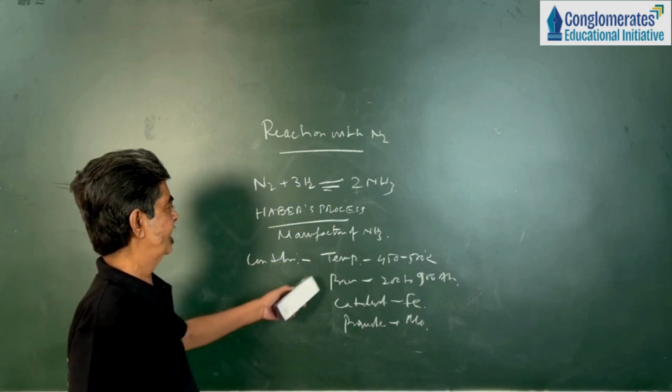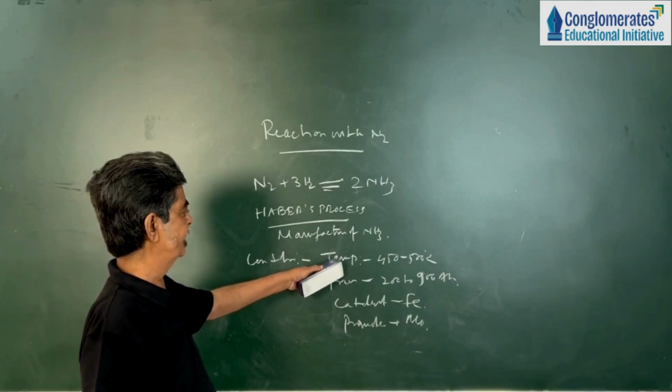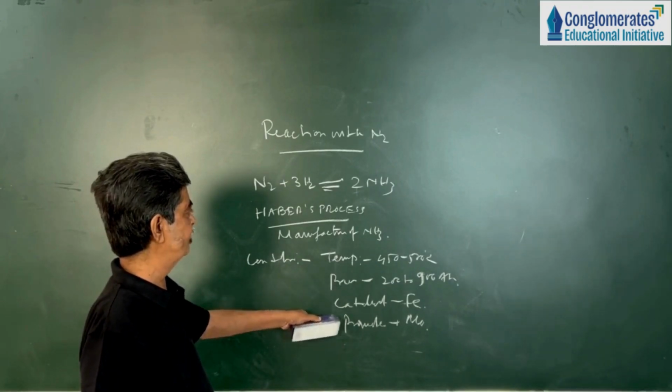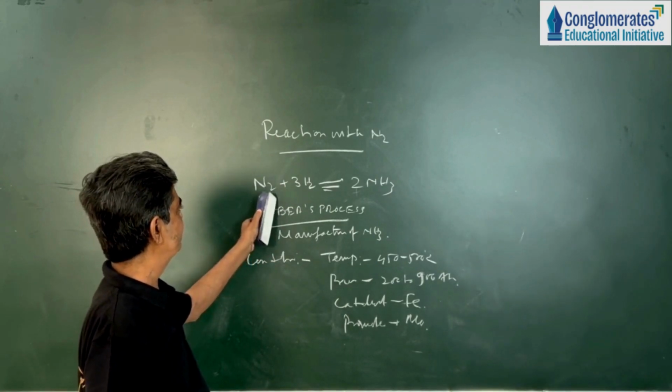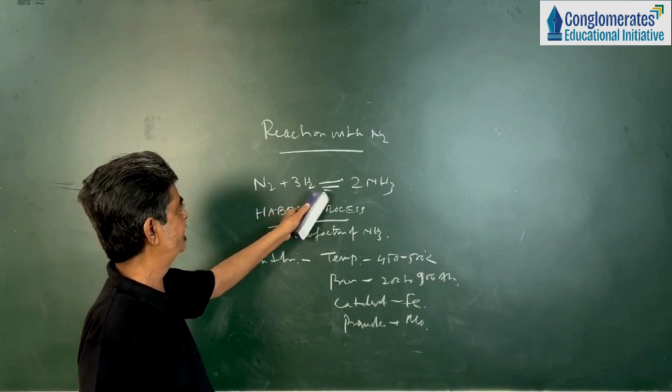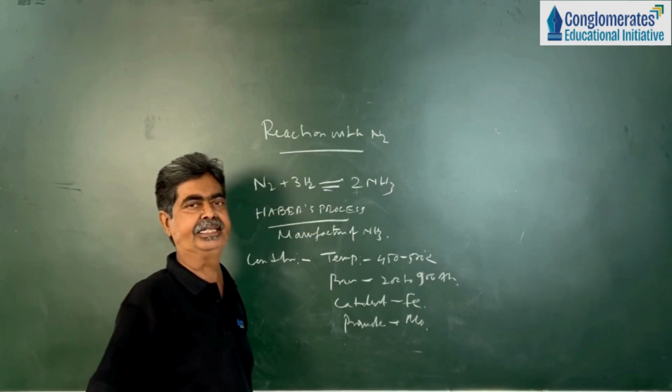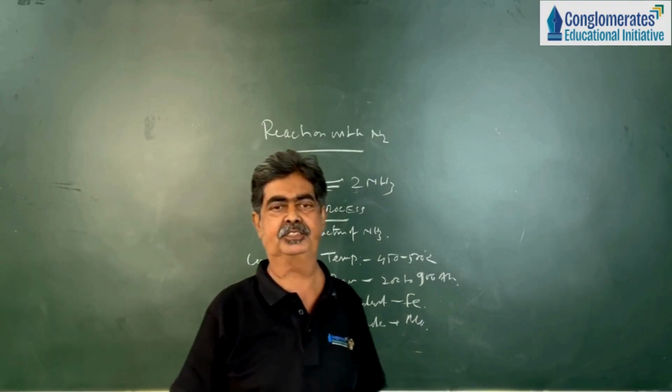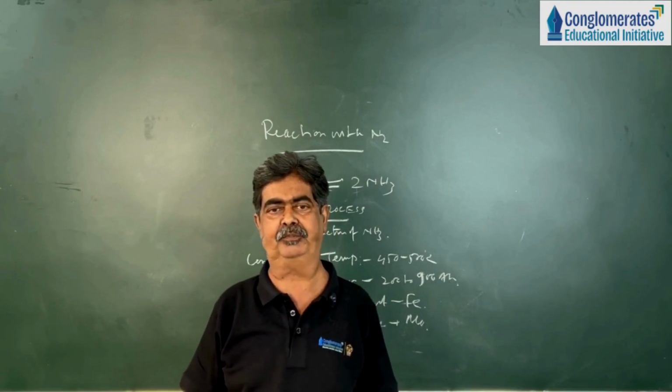Under these conditions, that is temperature, pressure, catalyst and promoter, 1 volume of nitrogen combines with 3 volumes of hydrogen to form 2 volumes of ammonia. This is the manufacture of ammonia, also known as the industrial preparation of ammonia.